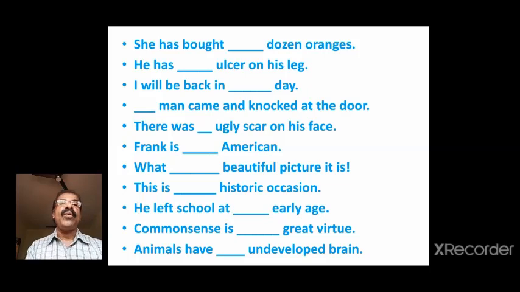Next one. There was dash ugly scar. Look at the word ugly. It begins with the letter U, but the pronunciation is uh. So, an ugly scar. There was an ugly scar on his face. Frankie's dash American, a vowel. So, an American. What dash beautiful picture it is. What a beautiful picture.